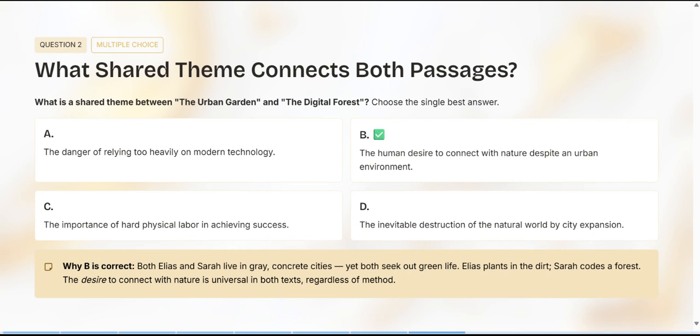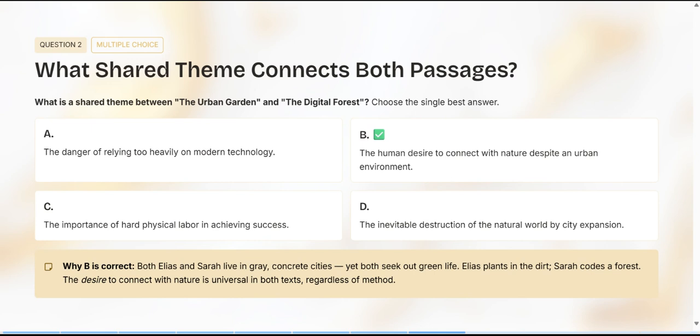Question 2. What shared theme connects both passages? What is a shared theme between the urban garden and the digital forest? Choose the single best answer. Is it A, the danger of relying too heavily on modern technology? Is it B, the human desire to connect with nature despite an urban environment? Is it C, the importance of hard physical labor in achieving success? Or is it D, the inevitable destruction of the natural world by city expansion?